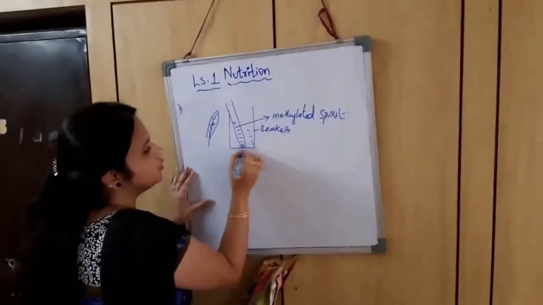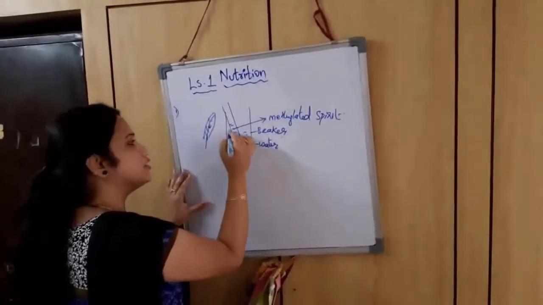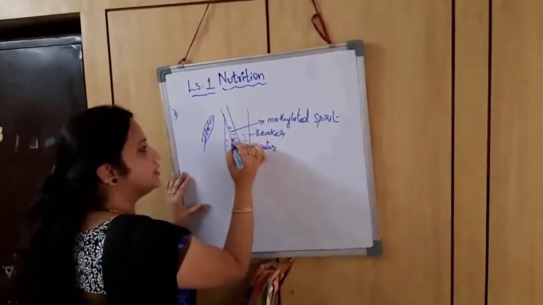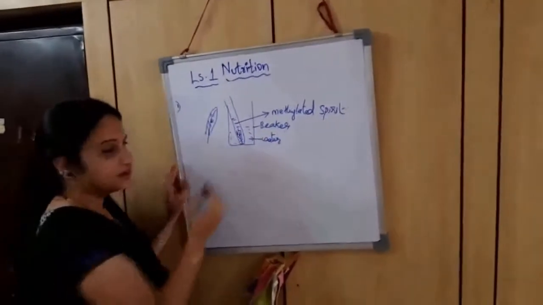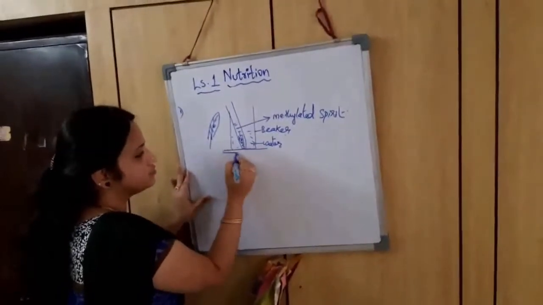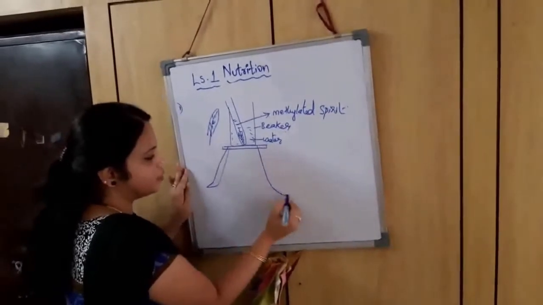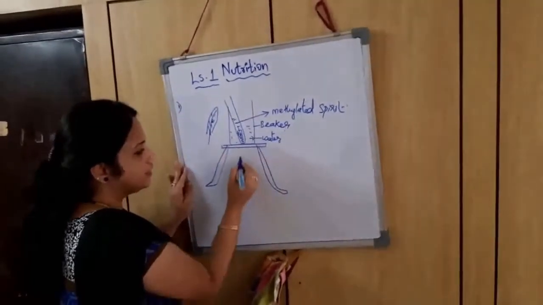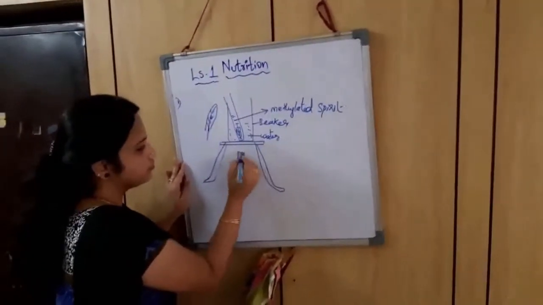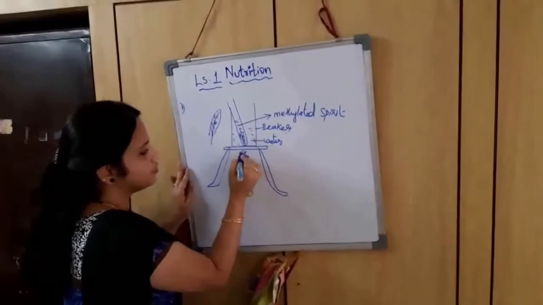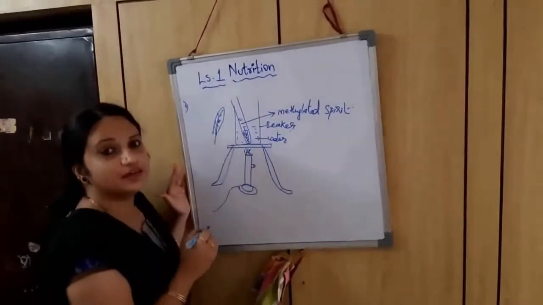This beaker should be filled with water, and this particular leaf has to be placed in the test tube containing methylated spirit. Now this beaker should be placed on a tripod stand, and under it we have to place a Bunsen burner. Okay, so this Bunsen burner has to be lighted.